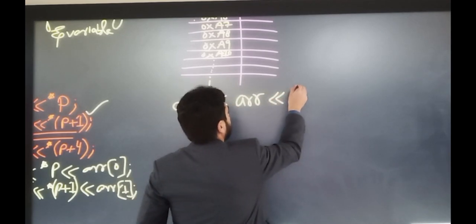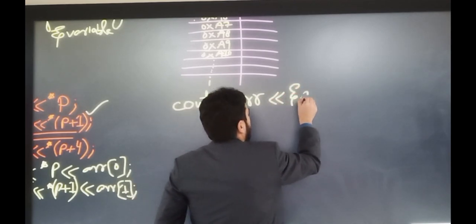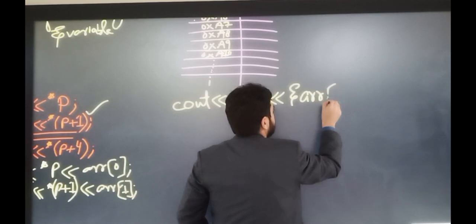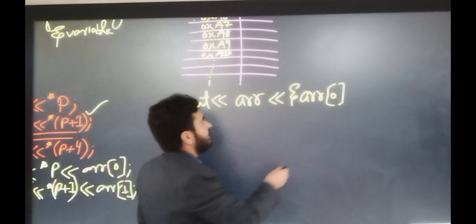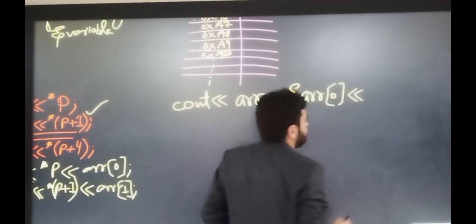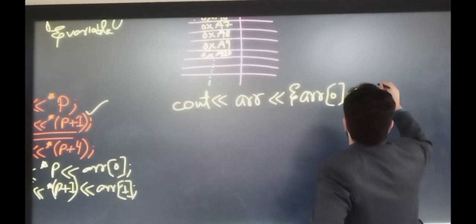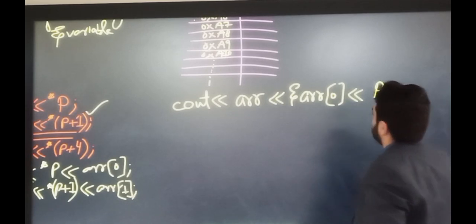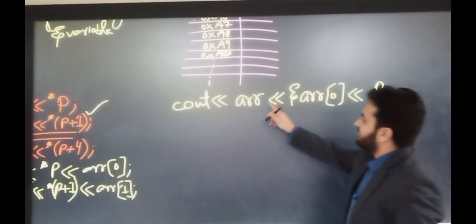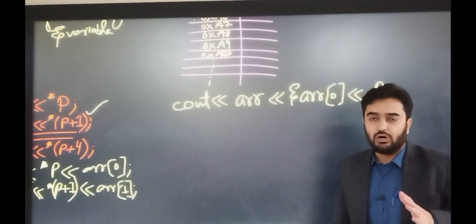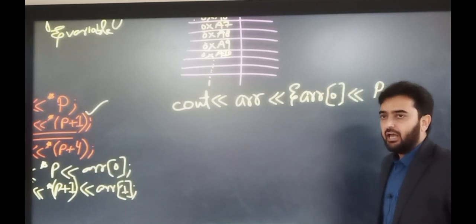Or we can write down the reference operator and the index 0. This is another way. And there is also a third option, by printing the value of the pointer. In this way we can actually print out the address of the first element of the array.